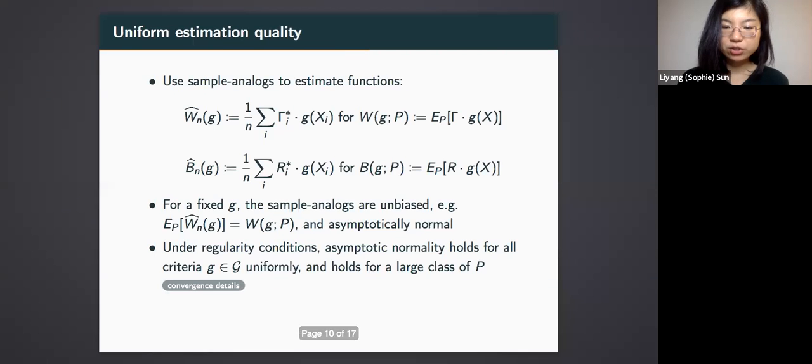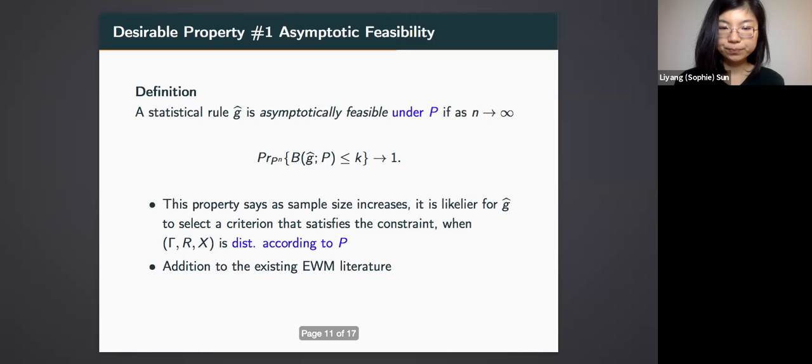But here we want to use these estimates to approximate two functions evaluated across many criterion functions G. It turns out that as long as the set of criterions is not too complicated, these nice properties extend to the optimization problem: the sample analog welfare and budget functions converge to normal distributions uniformly over criterion functions G and also uniformly over many distributions we want to consider.